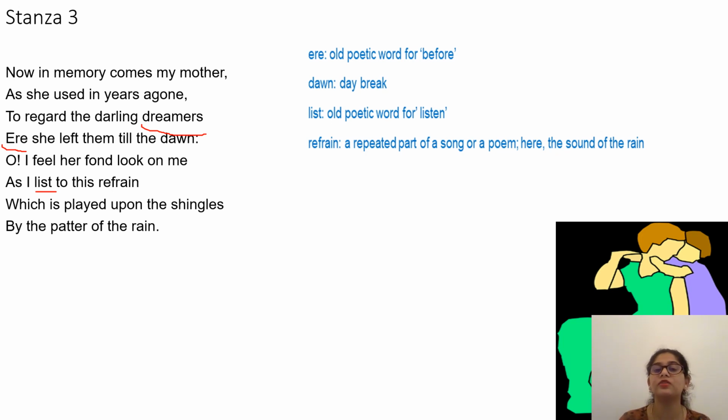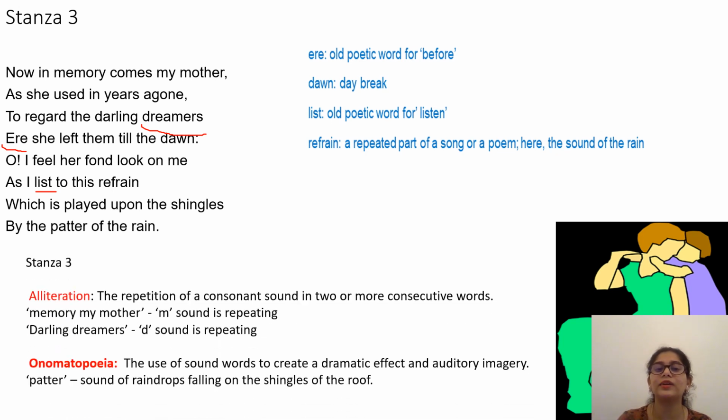So what is happening? All these memories come in about the past, present, future, the way the mother used to look at the child very well, that fond look on the person. All these memories come to the poet. So now let's look at the poetic devices.